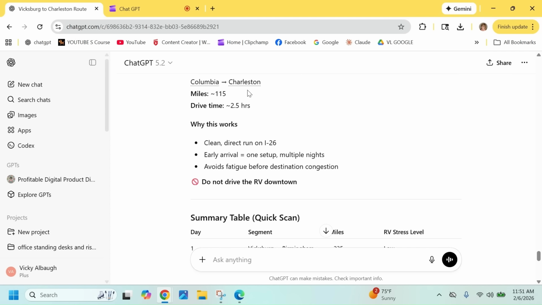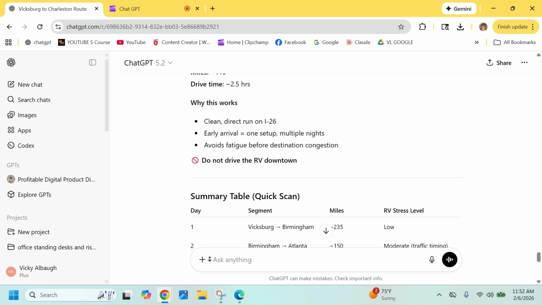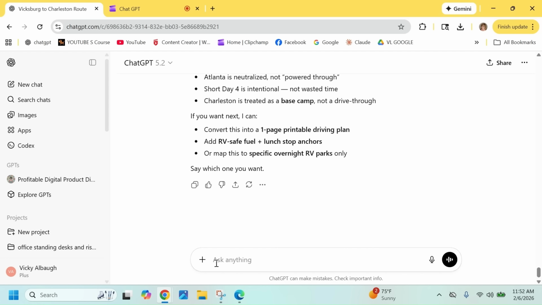So that's keeping us on the road all the time. That's a lot of setting up the RV. And we also want to be able to stop and see things. So now the prompt is going to be about sightseeing. I tell Chat that every stop needs to be worth stopping for, not just a place to sleep. So I'm going to put in this next: for each overnight stop,